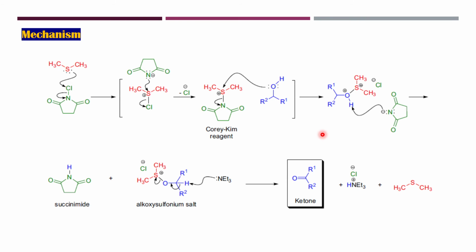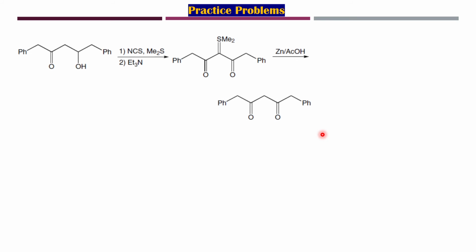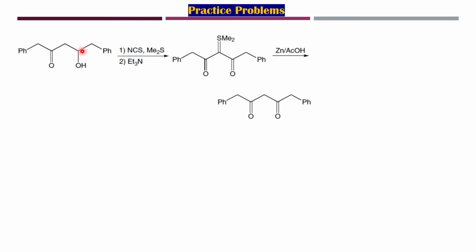Let's have a look at the practice problems. Out here we have been given this particular alcohol, so obviously using this reagent over here, that is a Corey-Kim oxidizing agent, we will be leading to the formation of what? This type of a ketone over here, because it is a 2 degree alcohol. Further, a double bond is formed over here, which can be further removed by zinc and acetic acid. And our product obtained over here is going to be this.